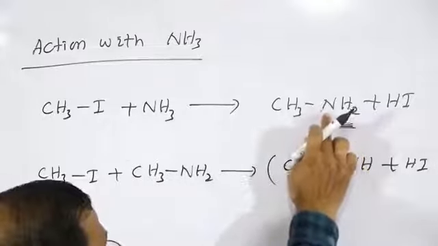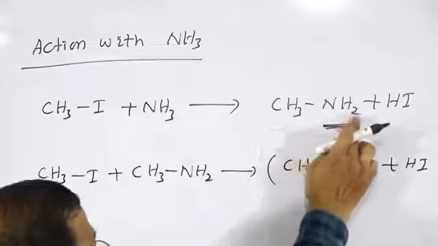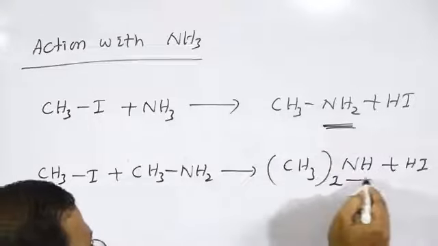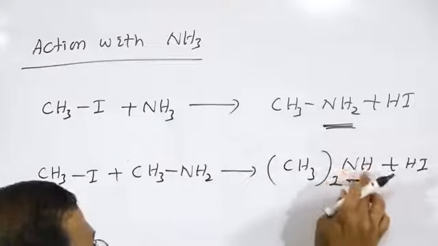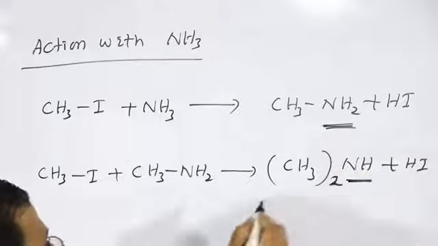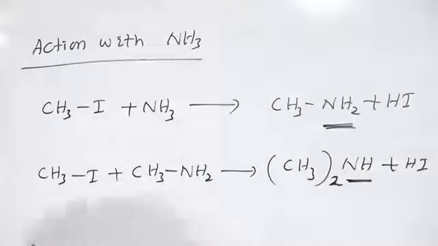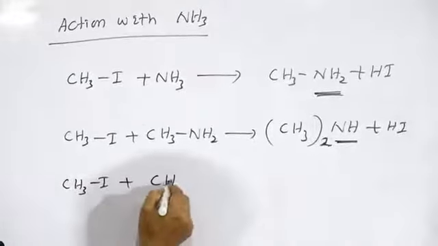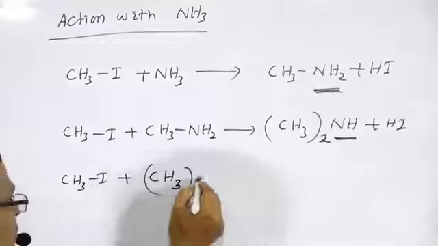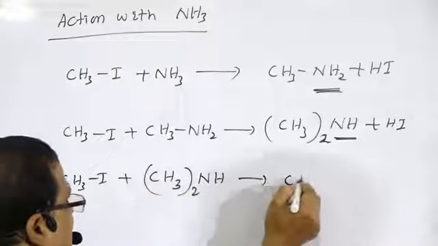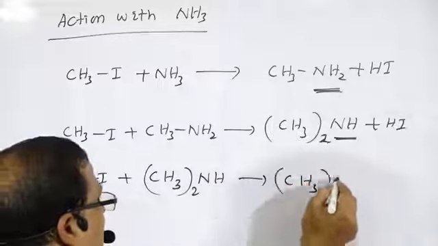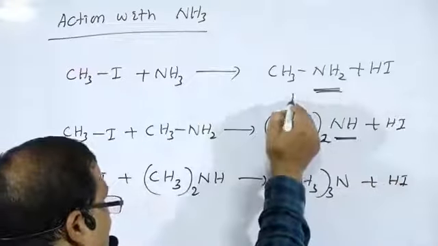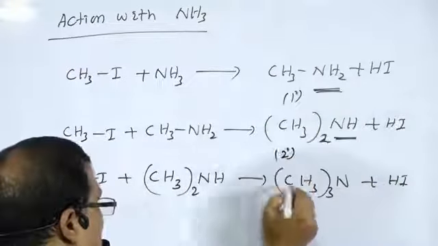In the primary amine, one hydrogen atom of ammonia is replaced by one alkyl group. In this case, two hydrogen atoms of ammonia, NH3, have been replaced by two alkyl groups. And again, methyl iodide, CH3I, reacts with (CH3)2NH to form (CH3)3N plus HI. There is the formation of primary amine, secondary amine, tertiary amine.